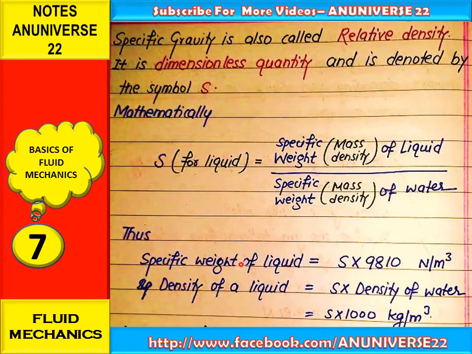Thus the specific weight of a liquid is equal to capital S into 9810 Newton per meter cube. Here 9810 is the specific weight of water at 4 degrees Celsius. In terms of density, the density of a liquid is equal to capital S into the density of water, and the density of water is equal to 1000 kg per meter cube.